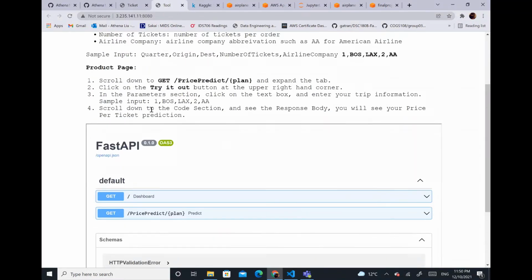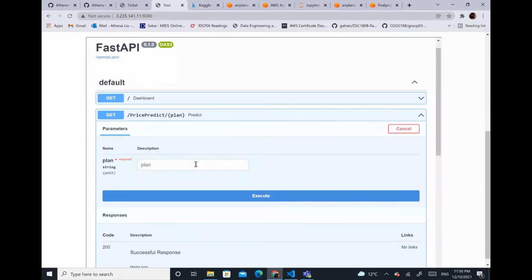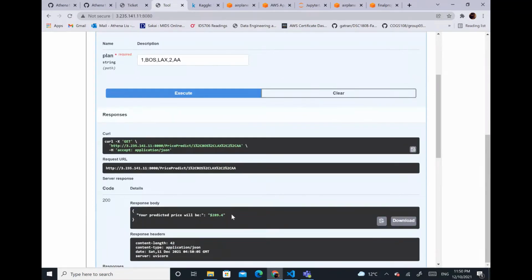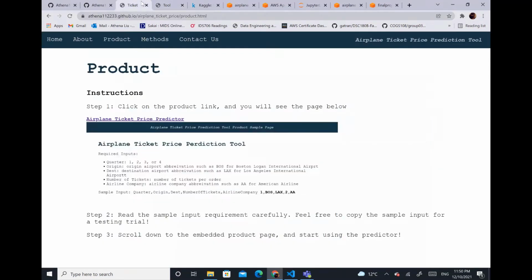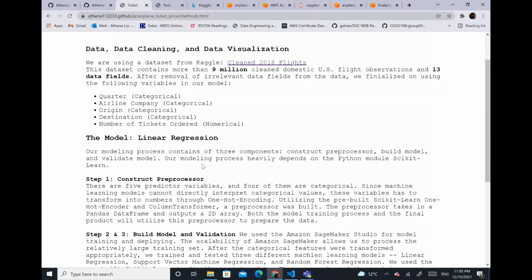You can enter the quarter, origin, destination, number of tickets, and airline you wish to travel. Then the model we built will use this input to predict how much the ticket will cost and show it to you. A detailed demo will be shown a little later. And Methods lists all the methods we used while working on this project.